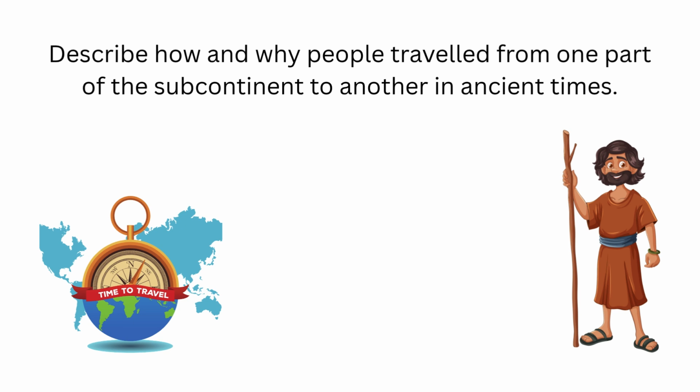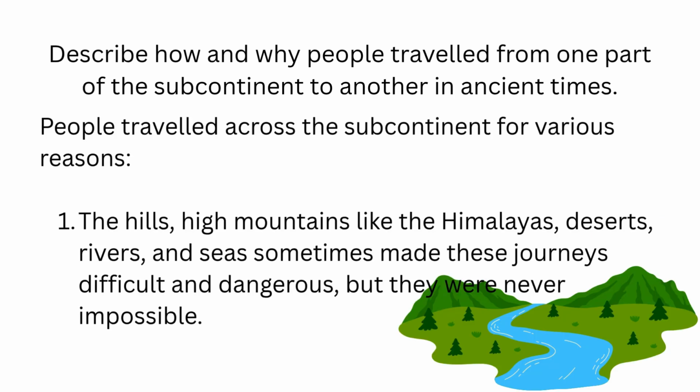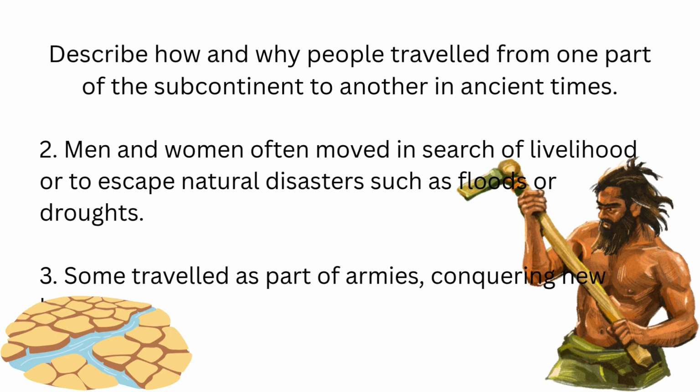Describe how and why people traveled from one part of the subcontinent to another in ancient times. People traveled across the subcontinent for various reasons. 1. The hills, high mountains like the Himalayas, deserts, rivers, and seas sometimes made these journeys difficult and dangerous, but they were never impossible. 2. Men and women often moved in search of livelihood or to escape natural disasters such as floods or droughts. 3. Some traveled as part of armies, conquering new lands.